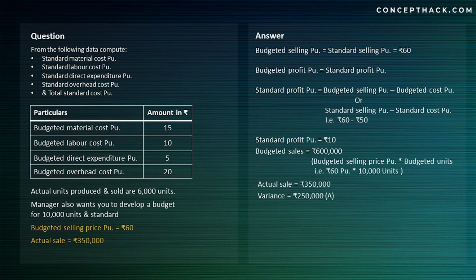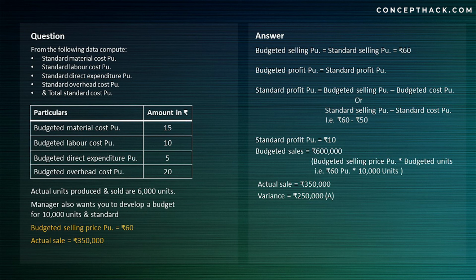Now let's go further. My budgeted sales will be rupees 6 lakh, which is budgeted selling price per unit into 10,000 units, whereas my actual sale was rupees 3,50,000. Now when it comes to revenue related variances, actual revenue is always compared with budgeted revenue, and it is not compared with standard revenue. I repeat, actual revenue is always compared with budgeted revenue and not standard revenue. Rather, there is no concept of standard sales or standard revenue.